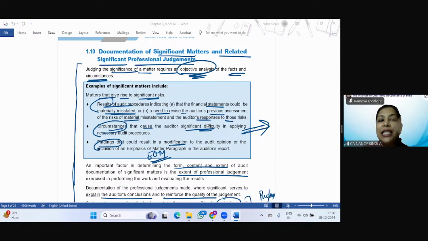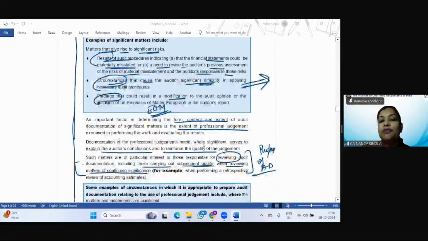And all these are what? Significant matters. Now, the form, content, and extent of the audit documentation of these significant matters depends upon the auditor's professional judgment that he has exercised in performing the work and evaluating the results. Right? Is it clear? Shoaib, is it clear?